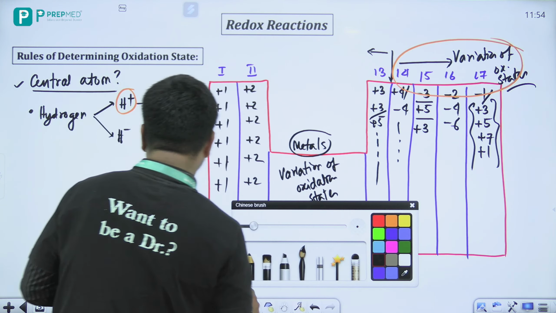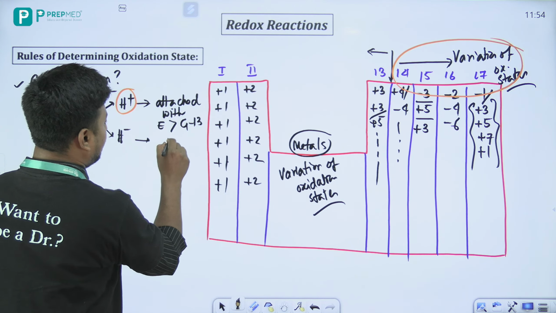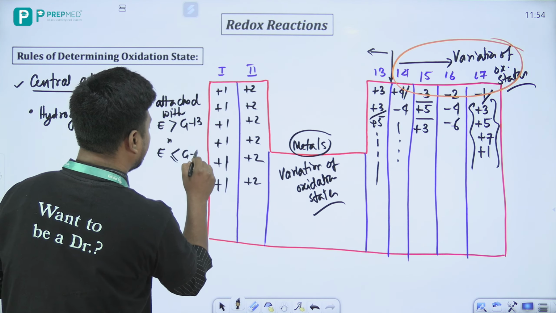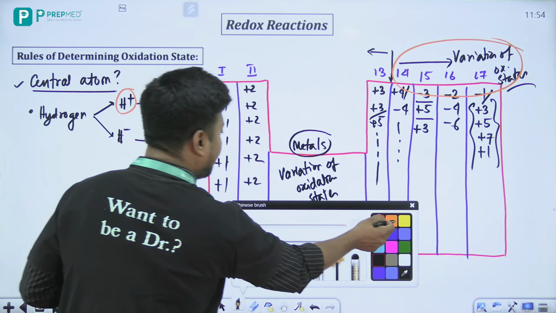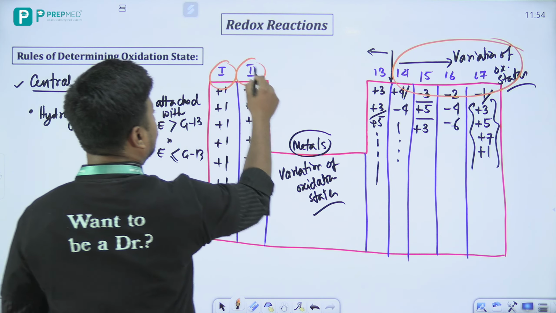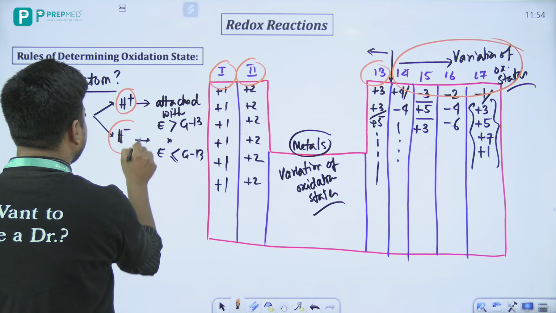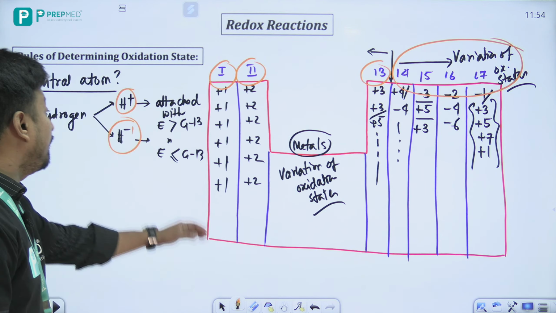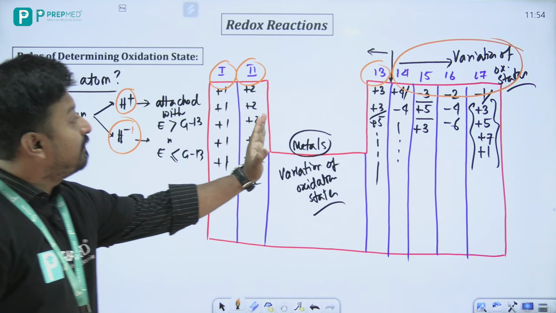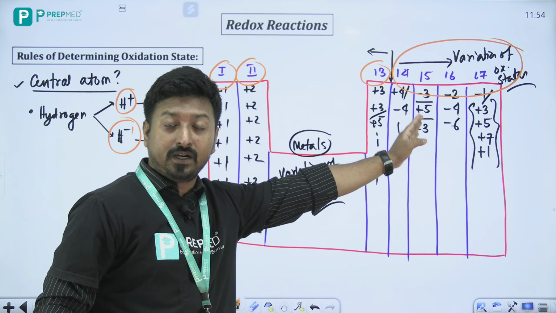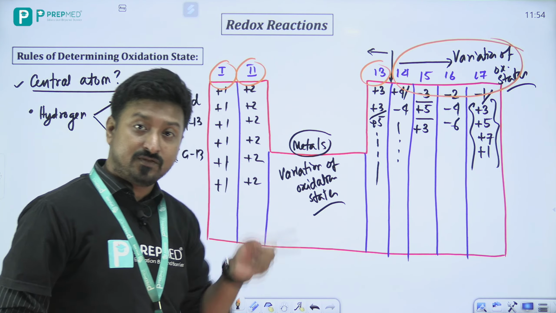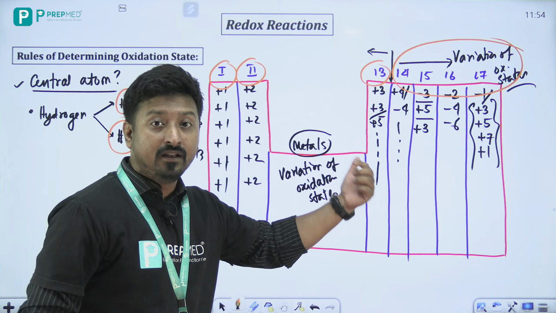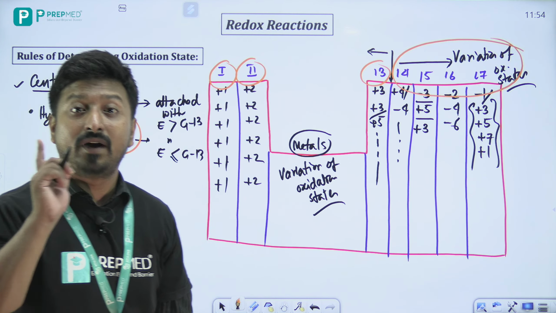Or beta, one thing remember, if they are attached with the elements that are lesser than or equal to group 13, that means agar beta they are attached with group 1, group 2 or group 13, then the hydrogen will show -1 oxidation state. I am telling again, if hydrogen is attached with any other elements above group 13, that is 14, 15 or 16, hydrogen will show +1 oxidation state, and if it is attached with group 1, 2 and 13 or any other metals also, it will show -1 oxidation state, okay.